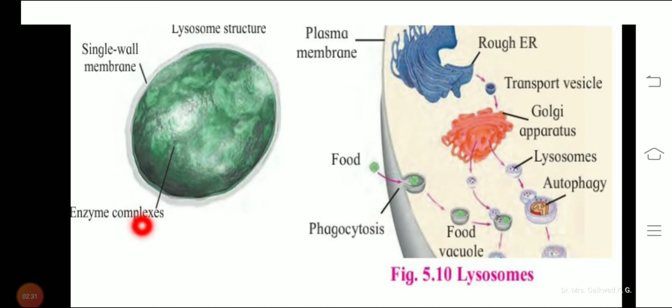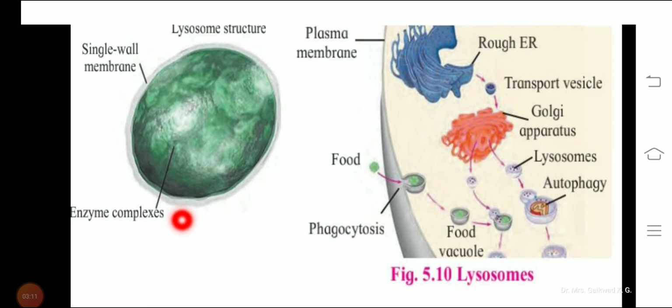The secondary lysosome is again called the hybrid lysosome, which is formed by the fusion of a lysosome with the endocytic vesicle containing material. Whatever material is to be digested is within it, and it is represented as the heterophagic vesicle. And this secondary lysosome is larger in size as compared to the primary lysosome.